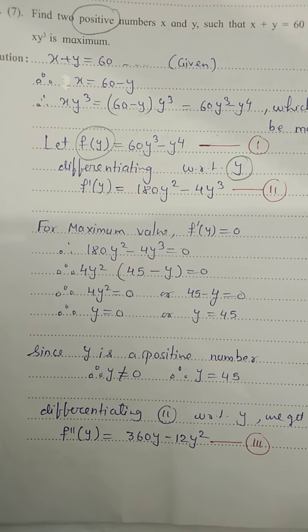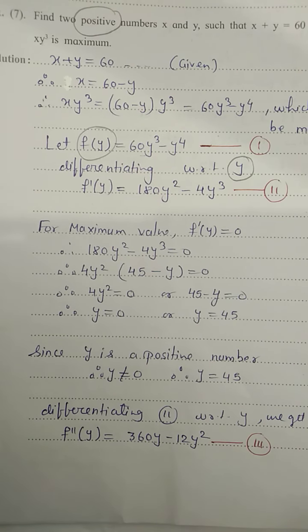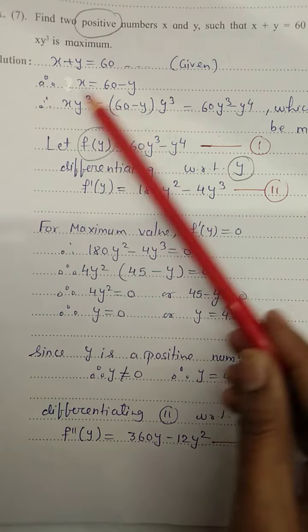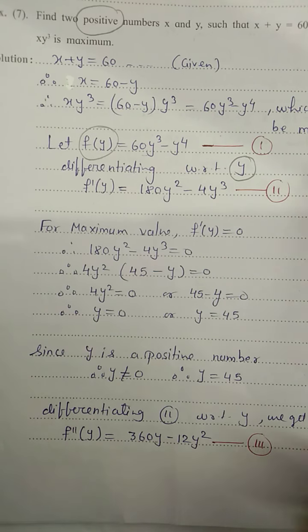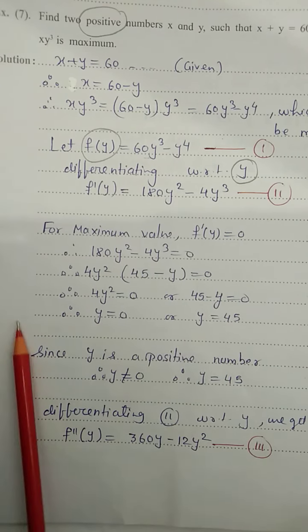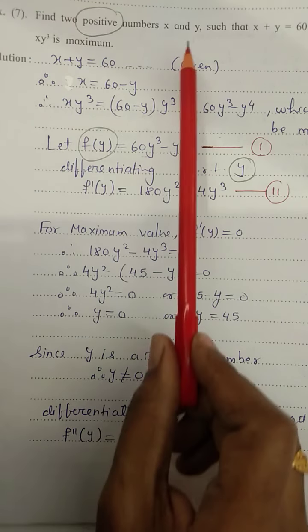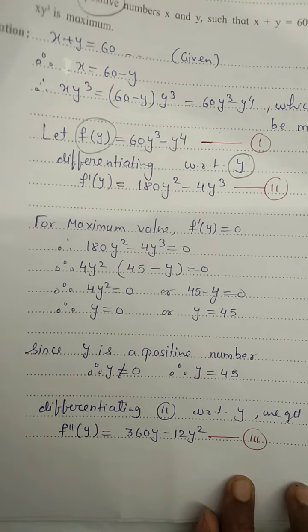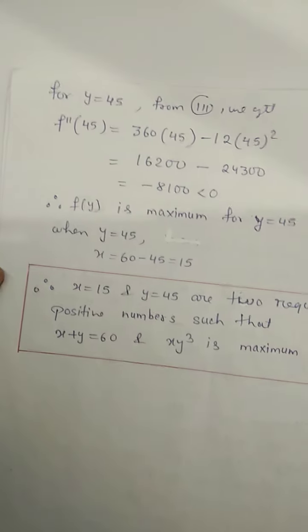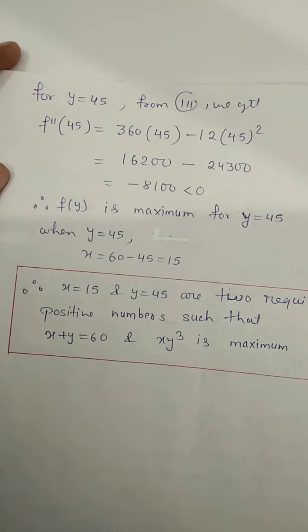Okay. Now children, in your handbook only this much space is available. You divide it into two parts, you can write it clearly, no doubt, but I have written it this way so that you can understand it clearly. Okay, but you divide it. Then I have solved the remaining part on a blank page. You can write it easily, don't worry.